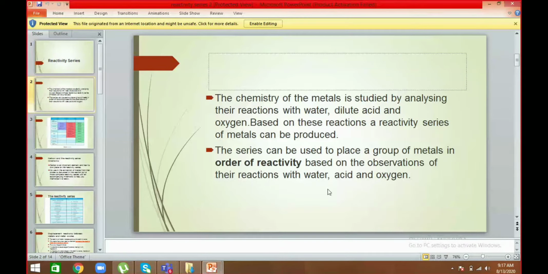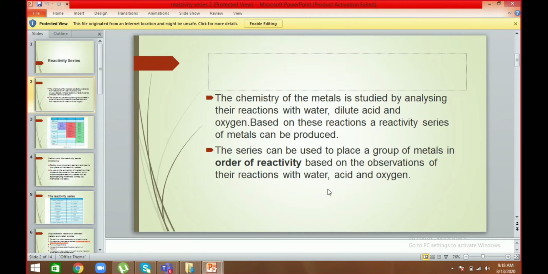First of all, I'm going to read this slide for you for better understanding. The chemistry of the metals is studied by analyzing their reaction with water, dilute acid, and oxygen. And I would like to mention here that water means both hot water and cold water. Based on these reactions, a reactivity series of the metals can be produced. So now you know how the reactivity series was designed, on the basis of their reaction with water, dilute acid, and oxygen. The series can be used to place a group of metals in order of reactivity based on the observation of their reaction with water, acid, and oxygen.